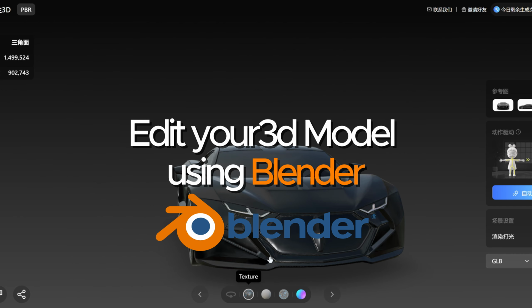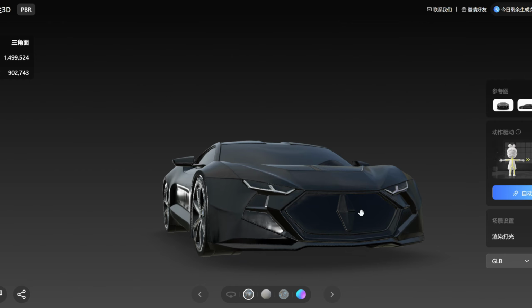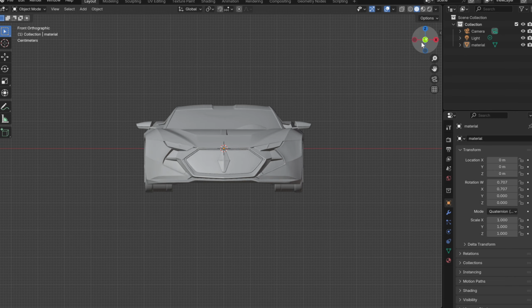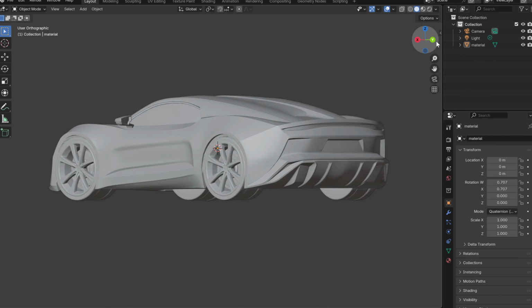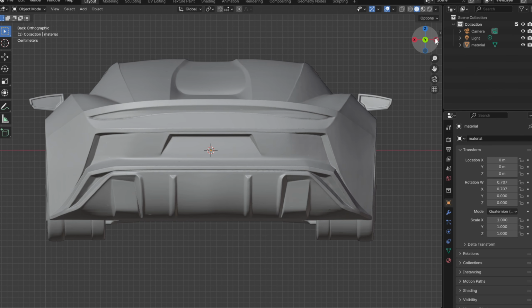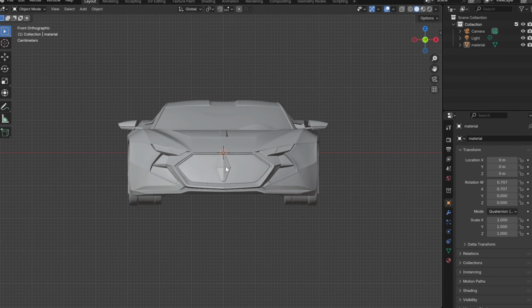This is a great way to have a template to start your concept car 3D mockup. You can import your concept car model into Blender for more edits and modeling options. You can now go from sketch to concept models in a blink.